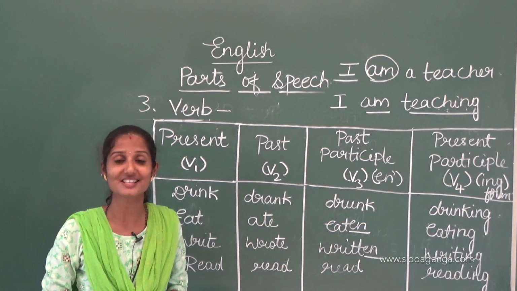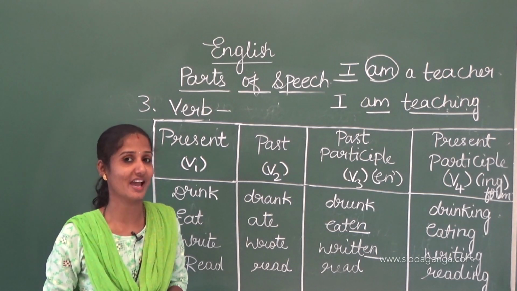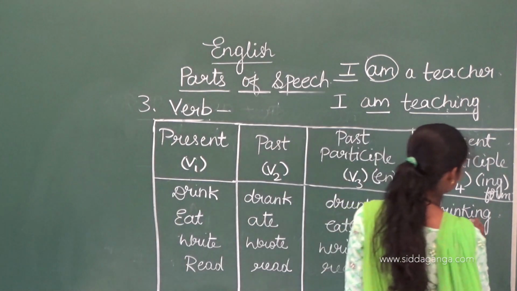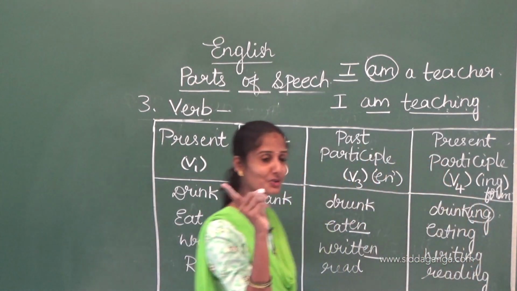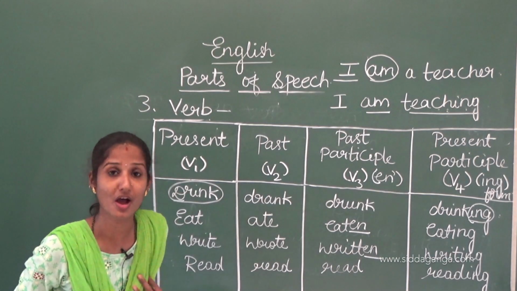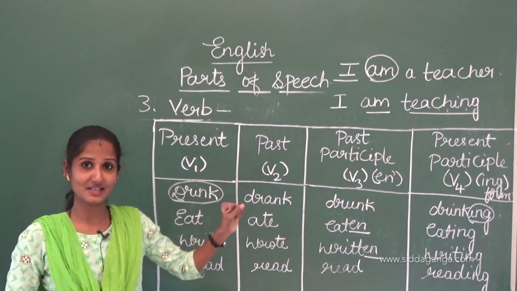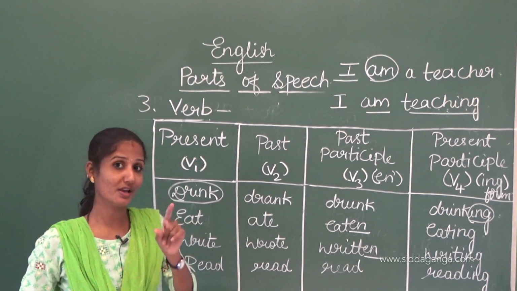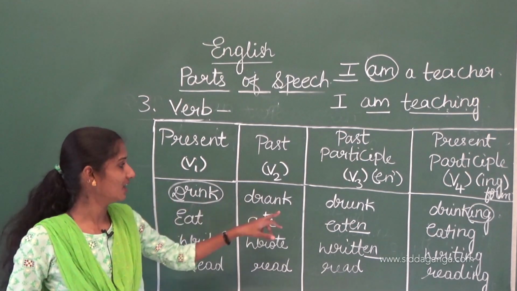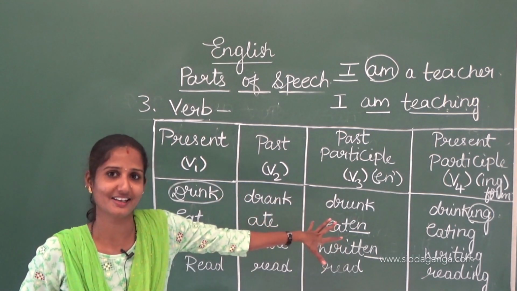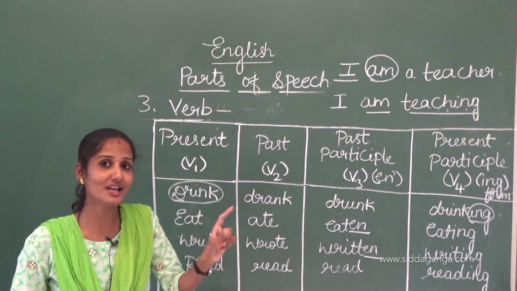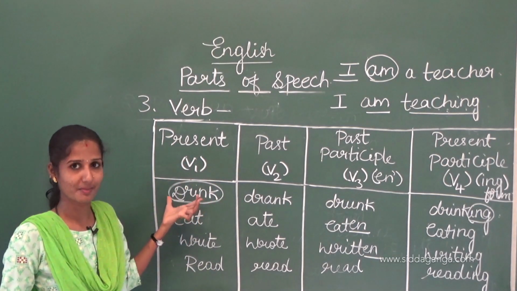The present participle is also called the ing form. Why is it called the ing form? Because in every present participle we find ing. Ing is added to the base form of the verb only. When you write the present participle form, you only have to add ing to the base form of the word, not like drinking or drunking. So you have to add ing to the base form of the verb.